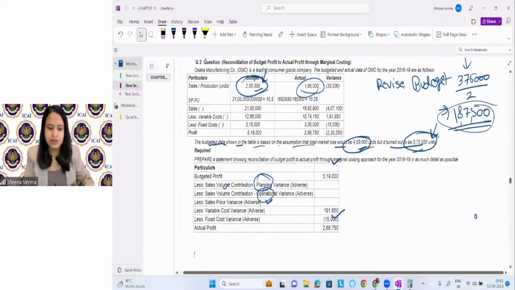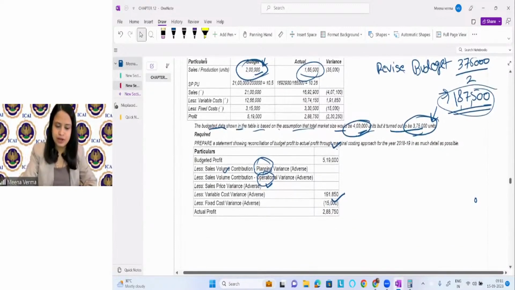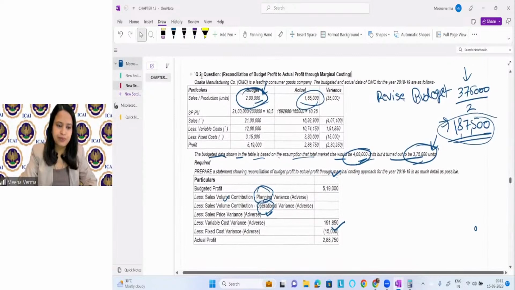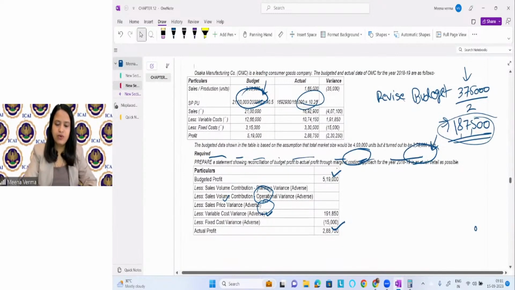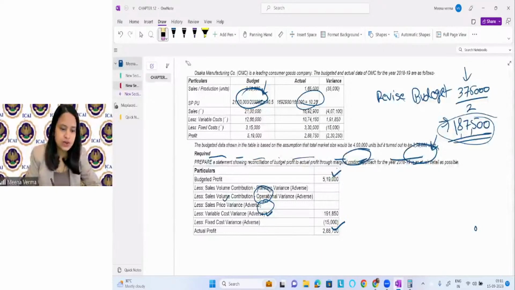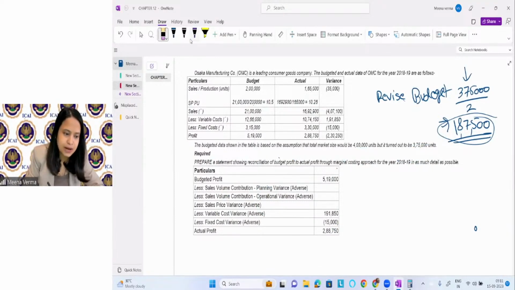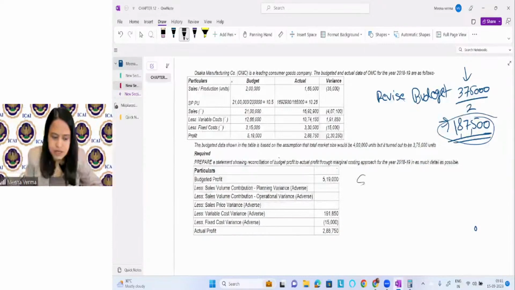I'm doing it here only so that you can make the comparison of everything. So let's do it quickly. What do we have to do? We have to find out first the sales price variances. So what is the sales price variance?